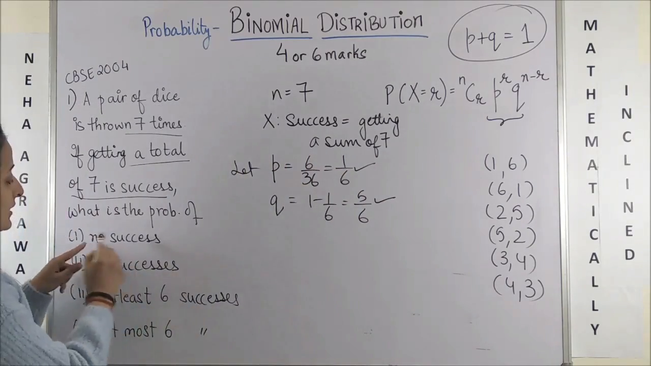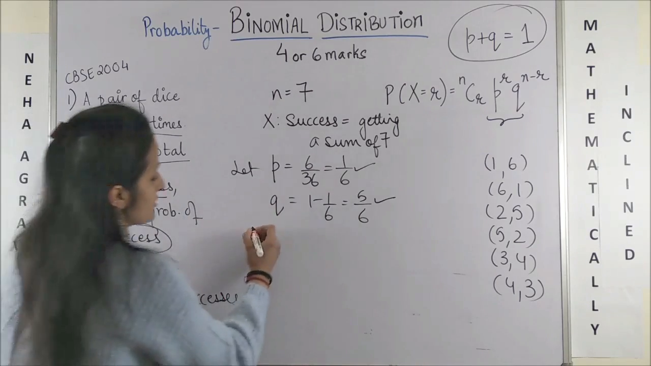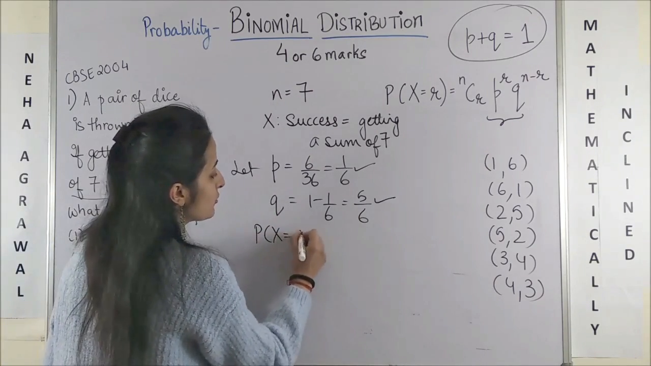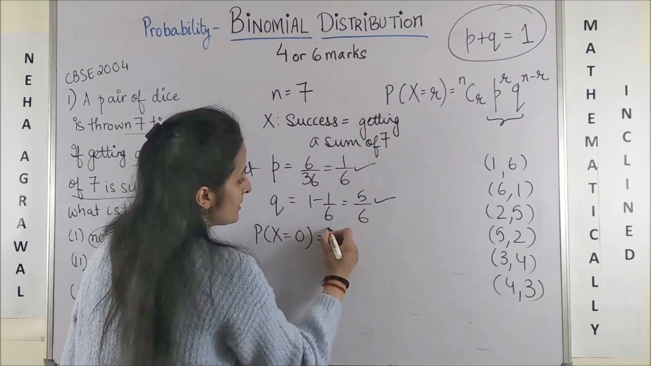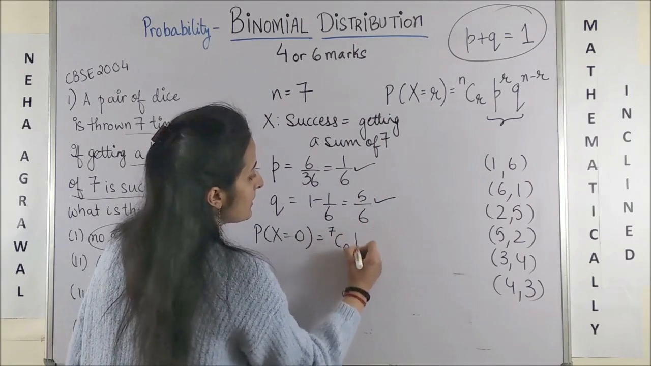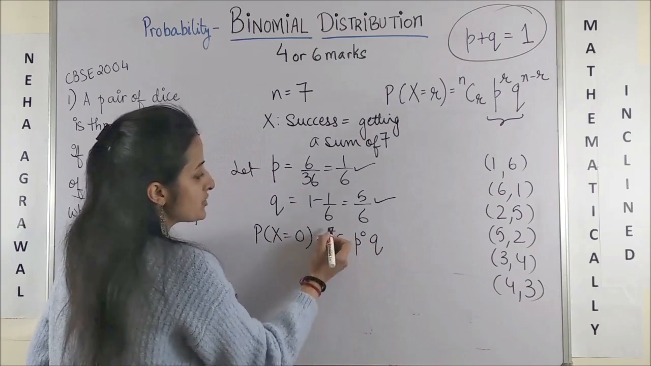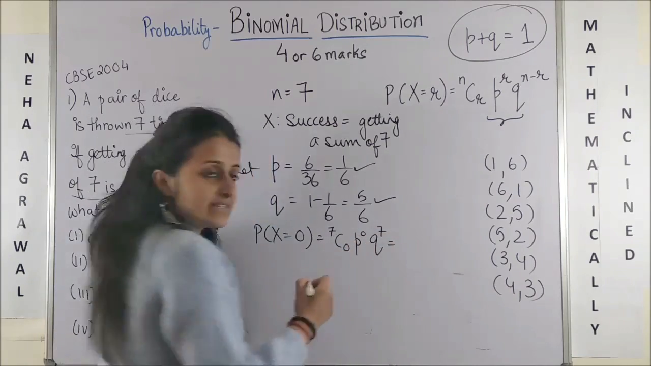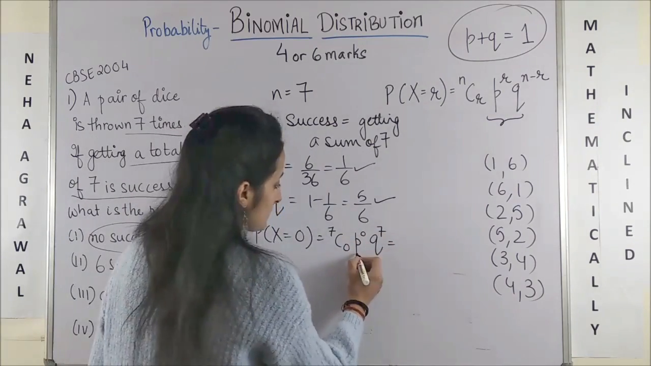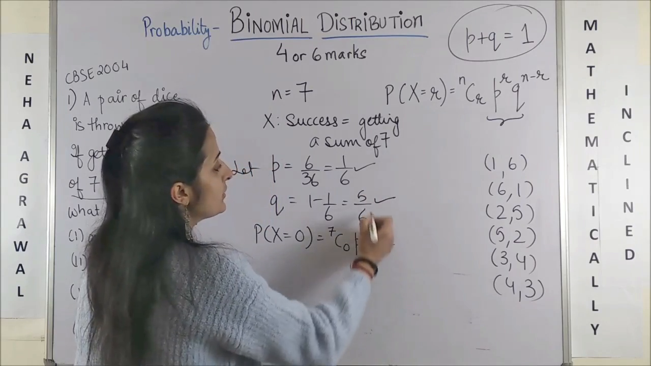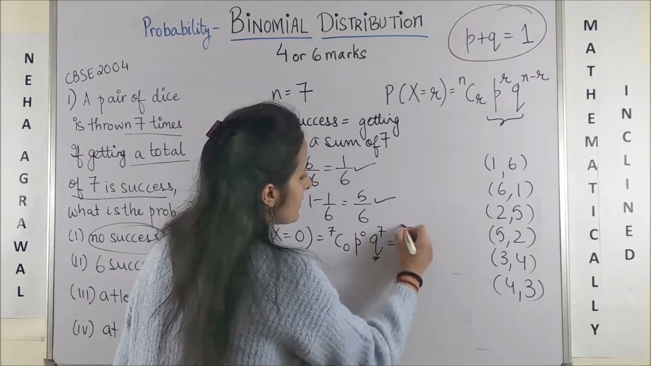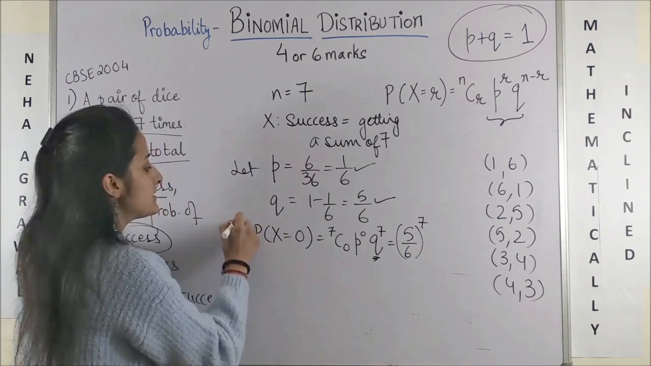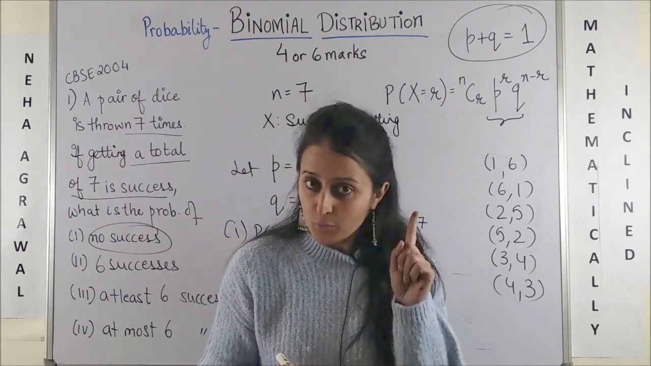The first part says no success. So probability of x is 0. I simply plug in the formula: 7C0, P raised to power 0, Q raised to power n minus 0. 7C0 is 1. P raised to power 0 would be 1. Q in this case is 5 by 6. So 5 by 6 raised to power 7 is the simple answer to part 1.